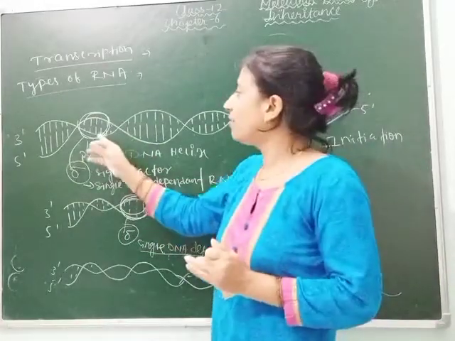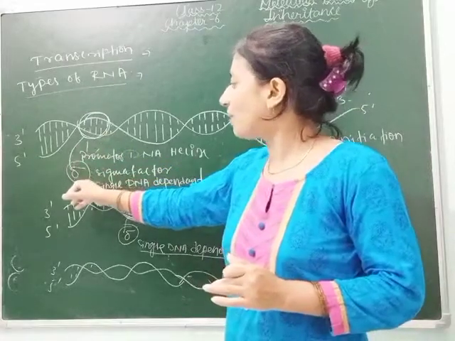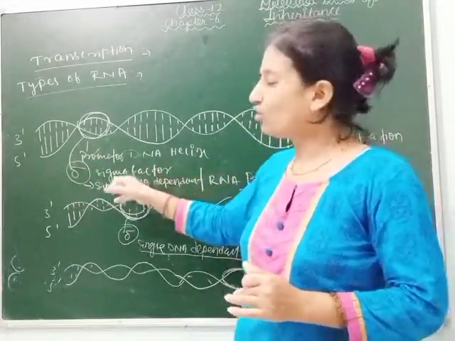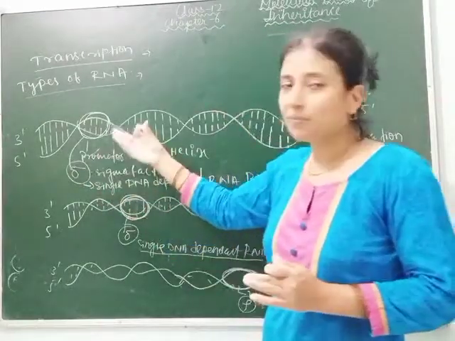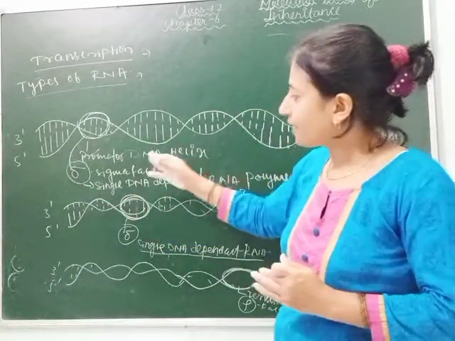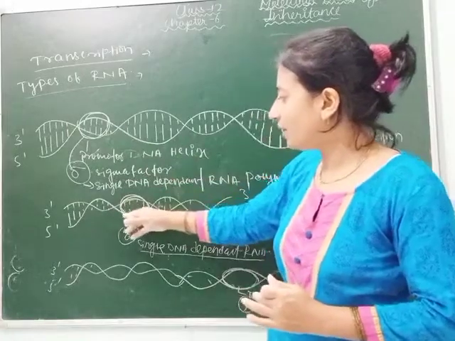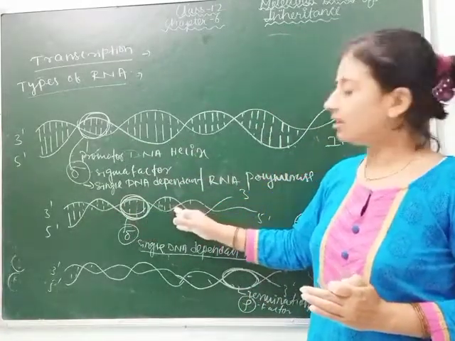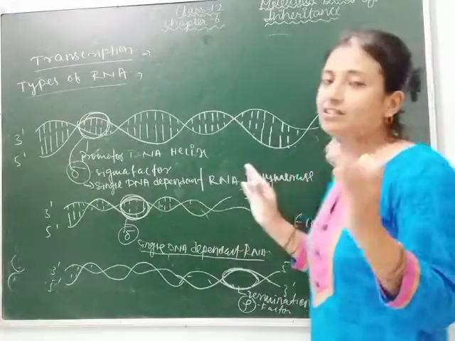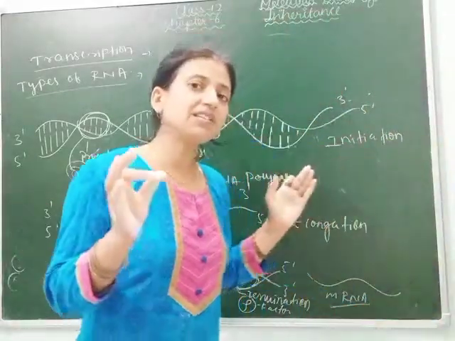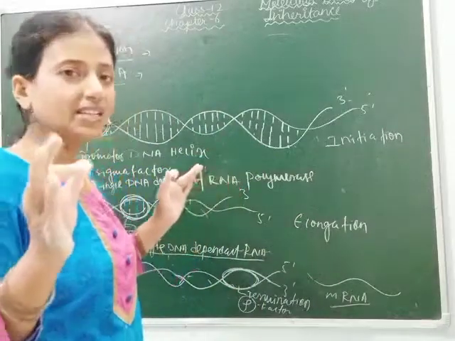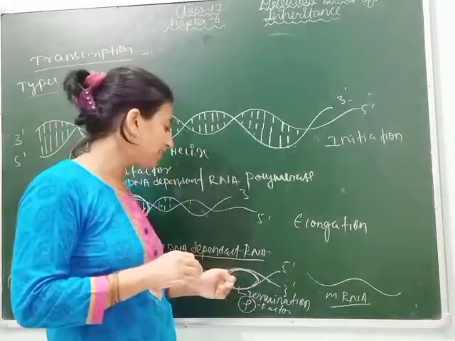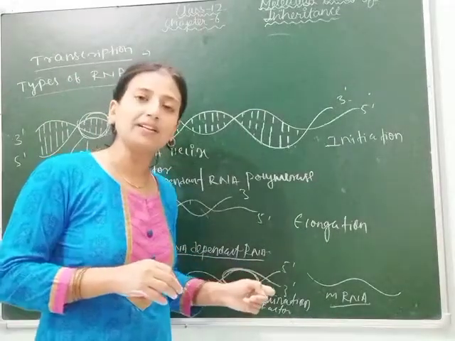How will it occur? First the promoter will bind with the sigma factor, and single DNA dependent RNA polymerase also binds. Then the process of initiation will start. After initiation, it will move to the next segment, and so on. Elongation will occur. When transcription is completed in a particular segment, another factor comes, called the terminator factor, and binds with the rho factor.